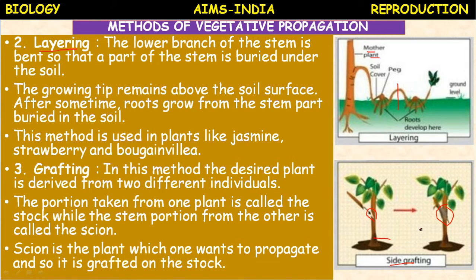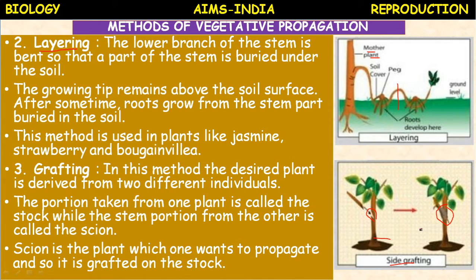Scion is the plant which one wants to propagate. Every plant requires some qualities. What are those qualities? They are called desired qualities, or desired traits, or desired characters. What are they?